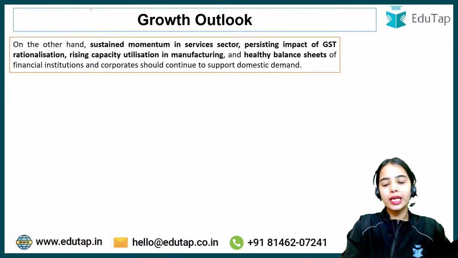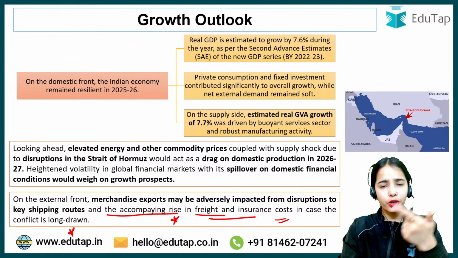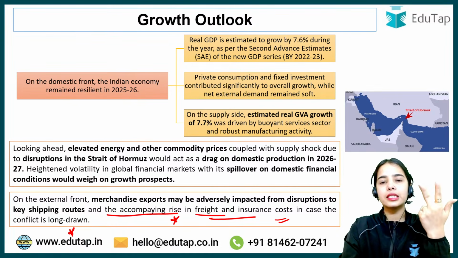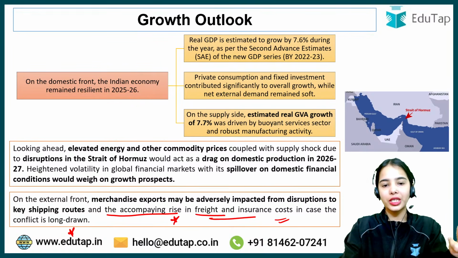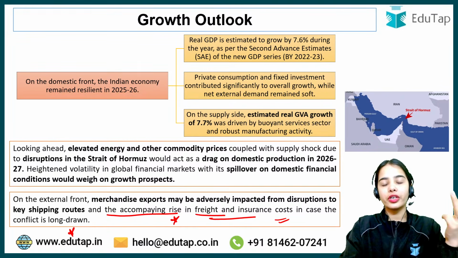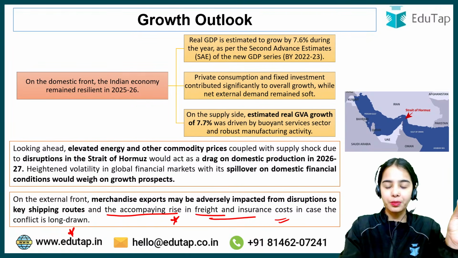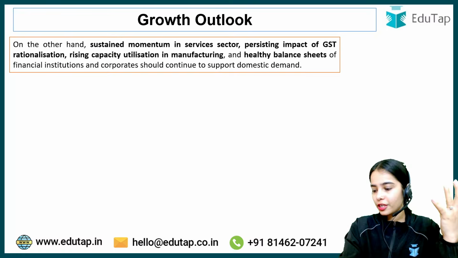Okay. So these are the problems. Energy prices are increasing, other commodity prices are increasing. There is the supply chain disruption that has happened. The disruption is there in the Strait of Hormuz, due to which the freight cost and the insurance cost can increase. The merchandise exports from our country are decreasing. They are impacted from the disruptions. So these are the negative effects on the growth.